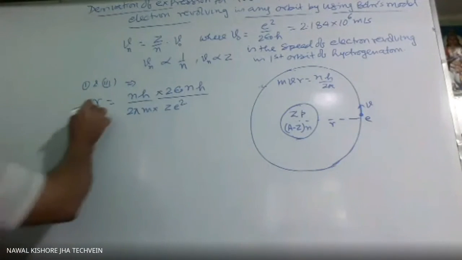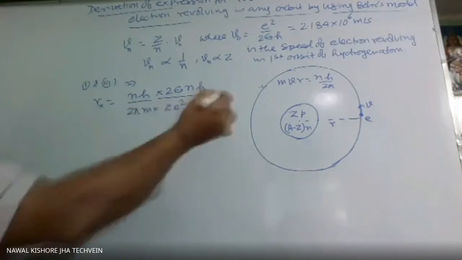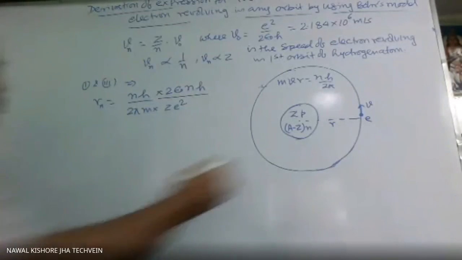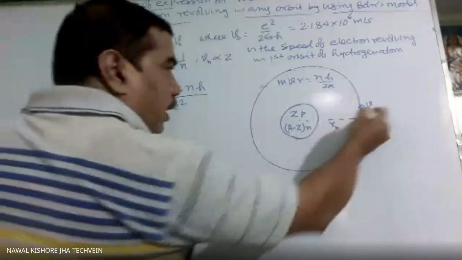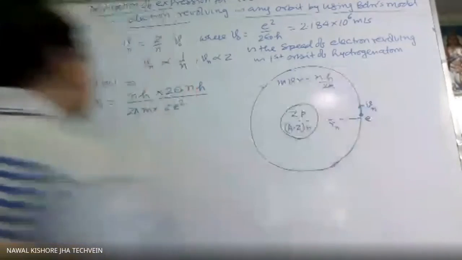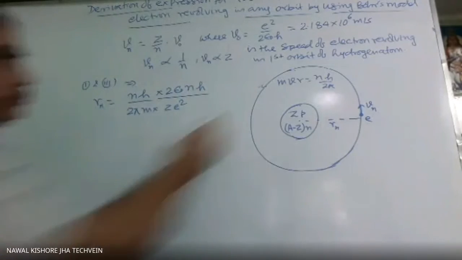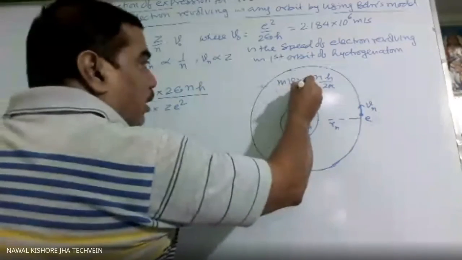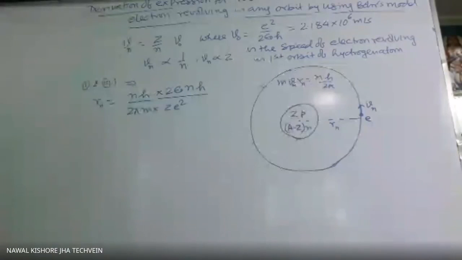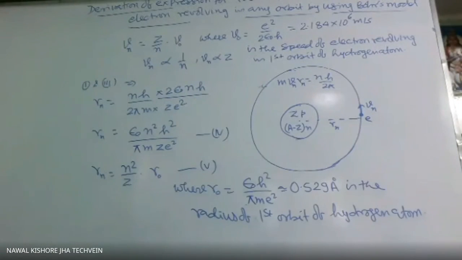This also we give the symbol Rn, that is, the radius of the nth orbit. This is m Vn Rn equal to nh over 2 pi, giving the radius of the nth orbit.